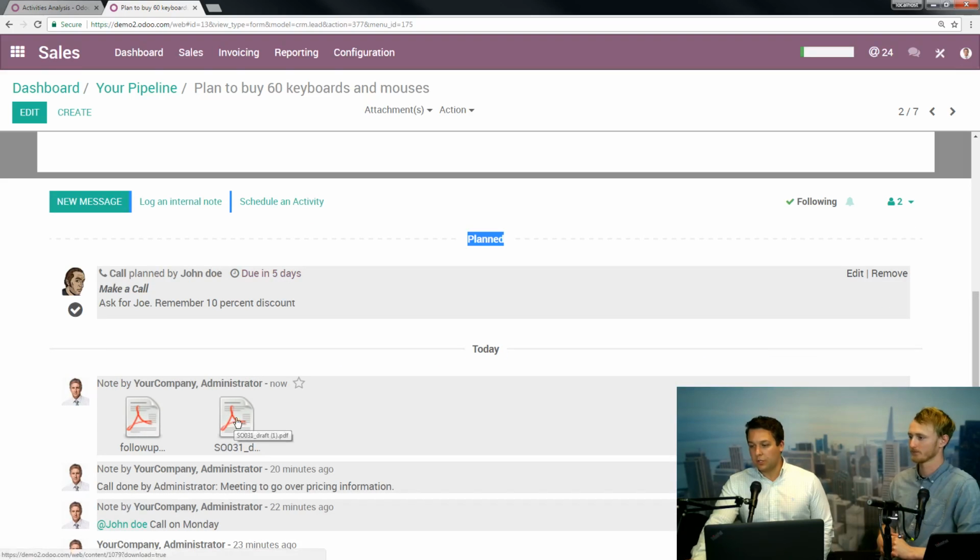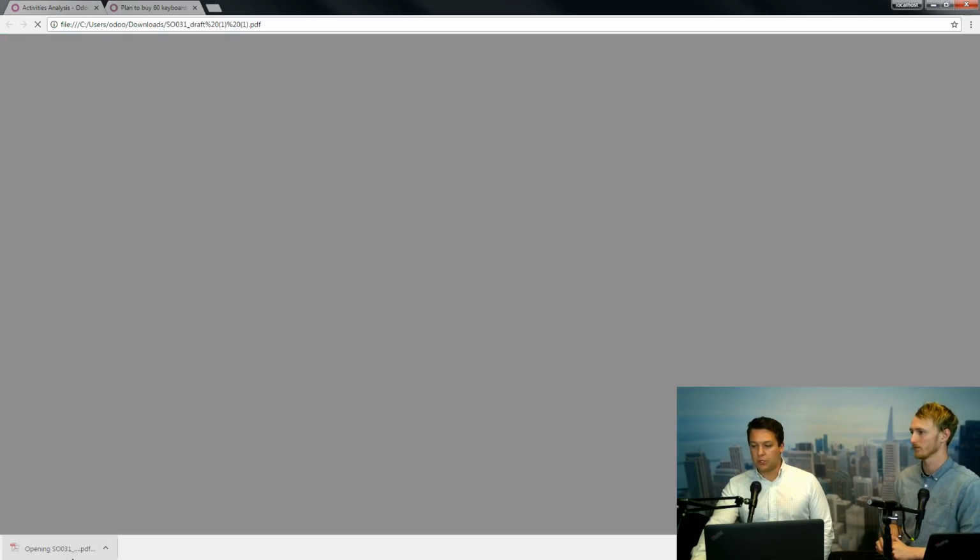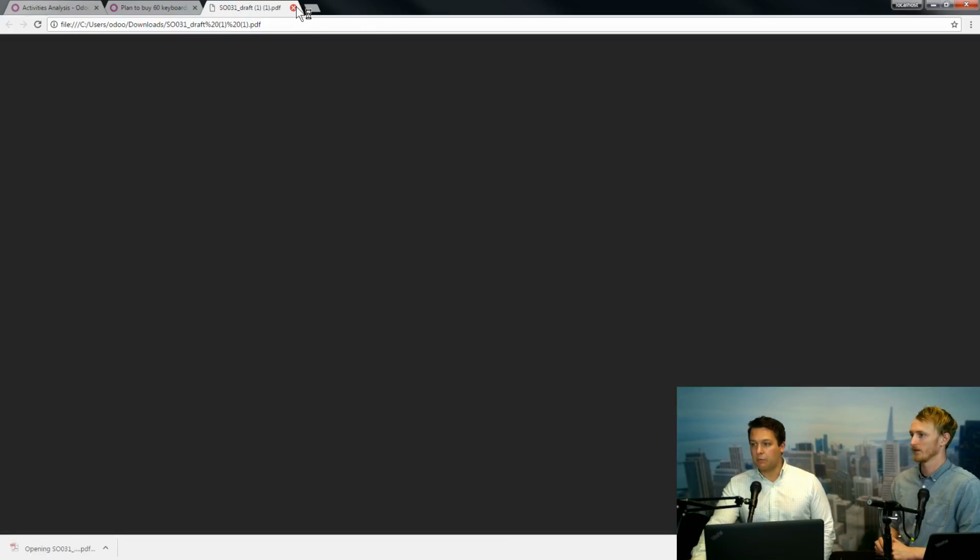You just have to click on them, and then it'll pull it down, and you'll be able to open it up. Depending on your browser, I think it will open, but that's a browser setting. Right now we're using Chrome, so I think it's defaulted to pull it up and have it appear right here. So it's just a quick click, and then we're looking right at it.